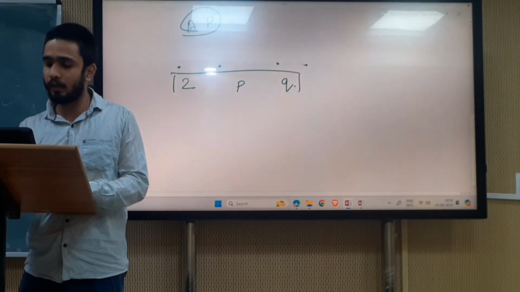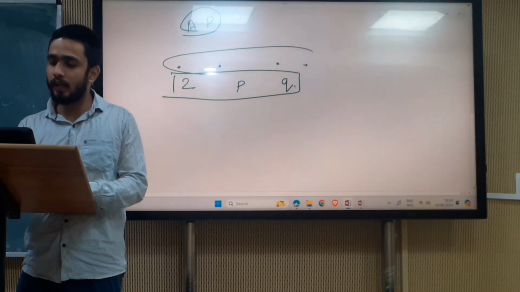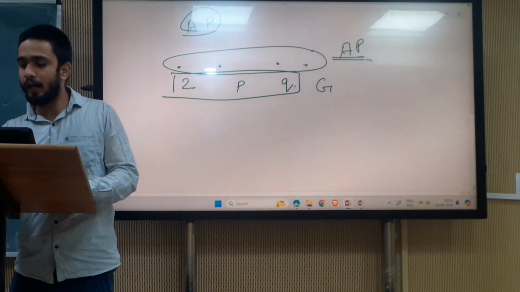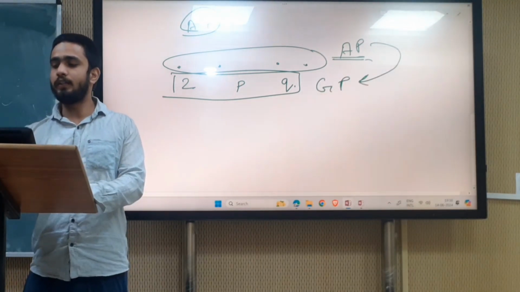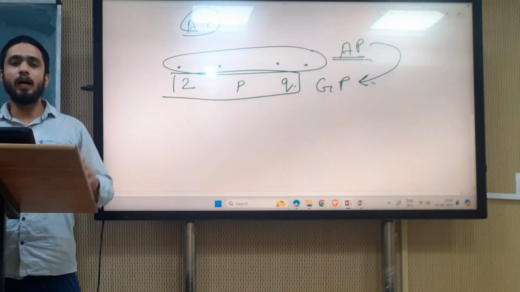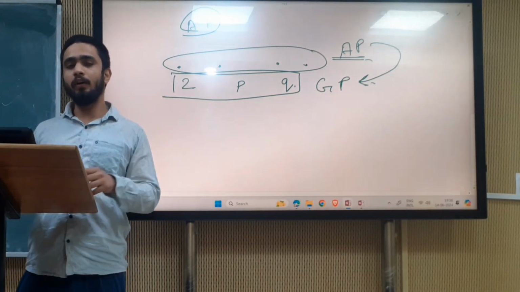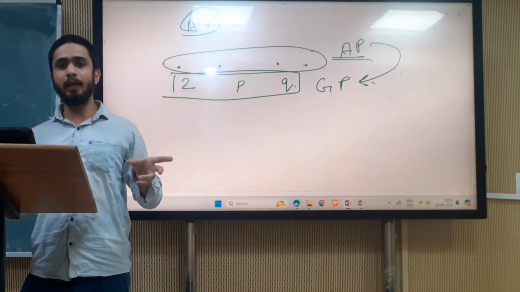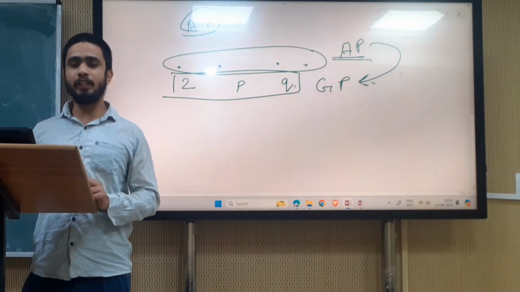These three terms are in GP from this AP. So this is an AP, and in this AP only these three terms form a GP among themselves.